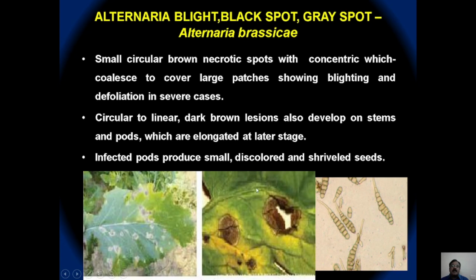Circular to linear dark brown lesions may also form on the stems as well as on the pod, elongating at the later stage. The infected parts may produce small, discolored or shriveled seeds. This is the typical spore produced by Alternaria brassicae.